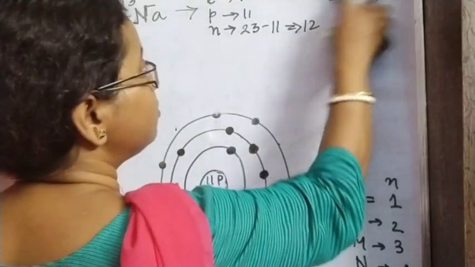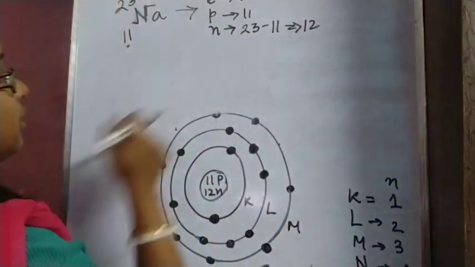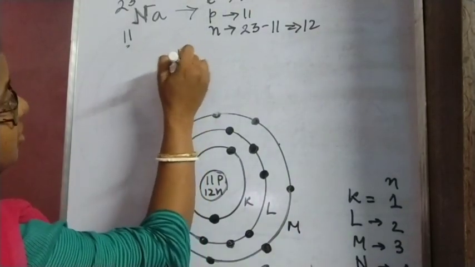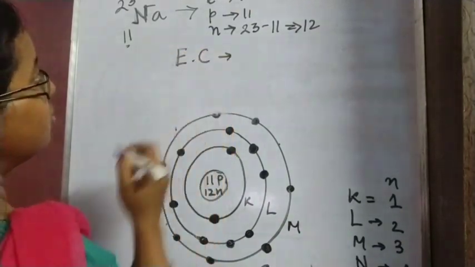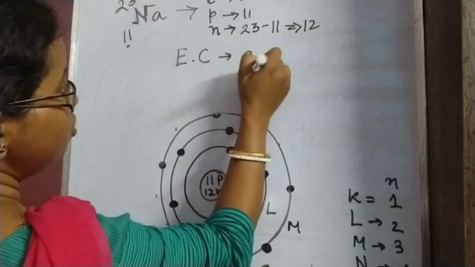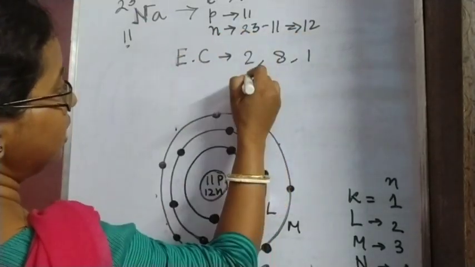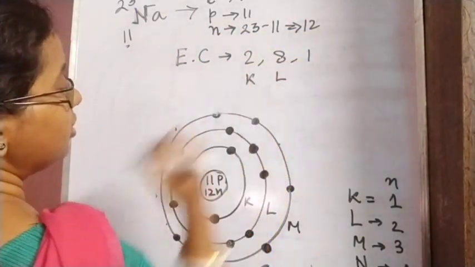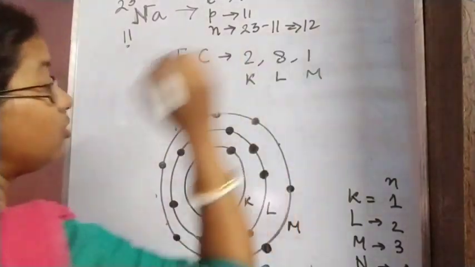Once again I am writing the electronic configuration, EC. So this will be 2, 8, 1. In the K shell 2, in the L shell 8, and in the M shell 1.